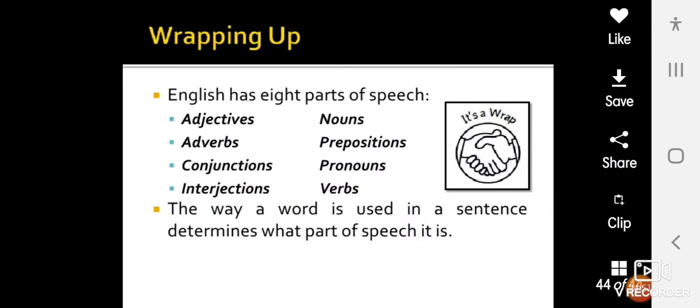Let us wrap up this slide. English has eight parts of speech. Those are adjectives, nouns, adverbs, conjunctions, interjections, prepositions, pronouns, and verbs. The way a word is used in a sentence determines what part of speech it is.